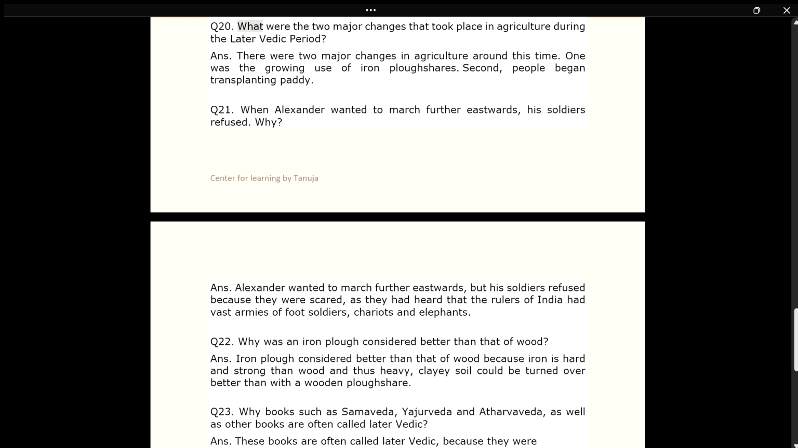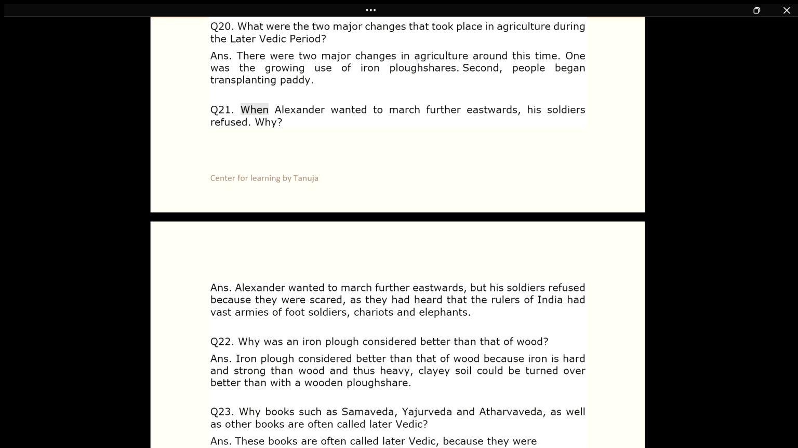Q20. What were the two major changes that took place in agriculture during the later Vedic period? Answer. There were two major changes in agriculture around this time. One was the growing use of iron plowshares. Second, people began transplanting paddy.